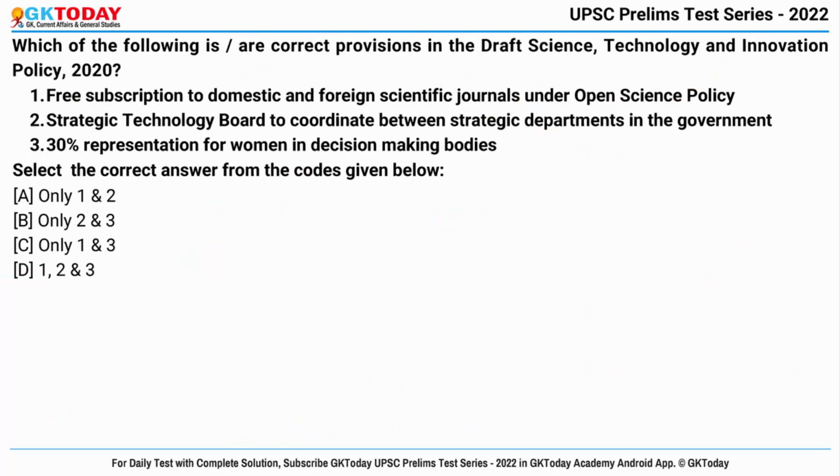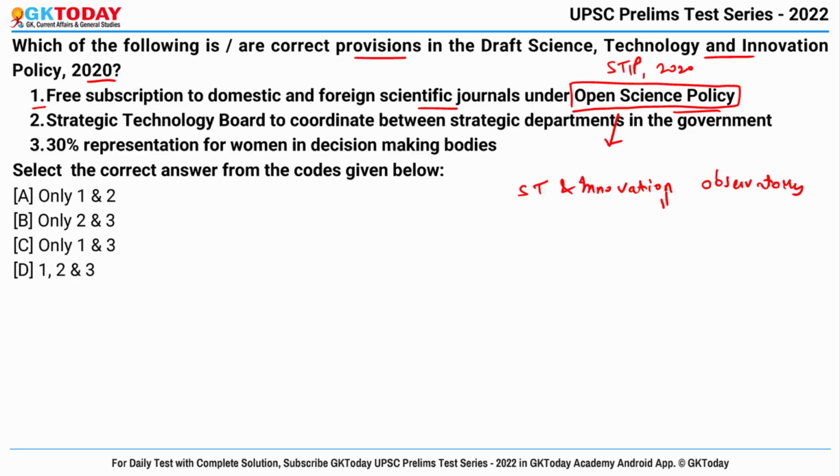Okay. Now next question. Which of the following are correct provisions in the Draft Science, Technology and Innovation Policy 2020? So regarding this particular policy, you have to tell which of the following statements are true. First statement says free subscription to the domestic and foreign scientific journals under Open Science Policy. Actually, Open Science Policy is a key feature of this particular STIP Policy 2020. And under this provision, a Science, Technology and Innovation Observatory is to be established as a central repository of scientific data gathered from research work across India.